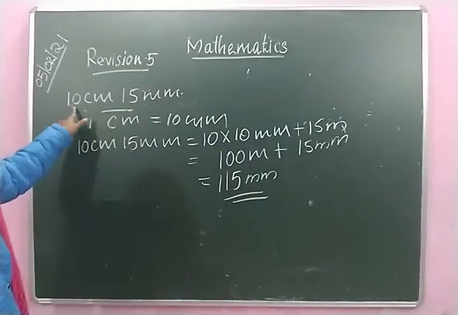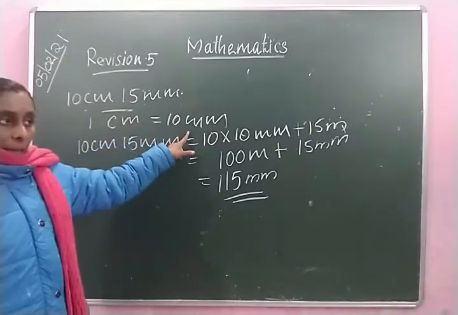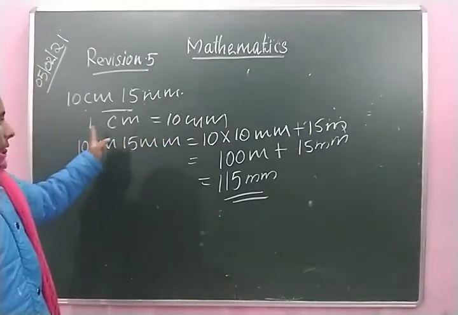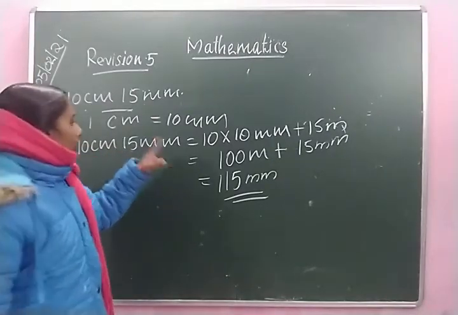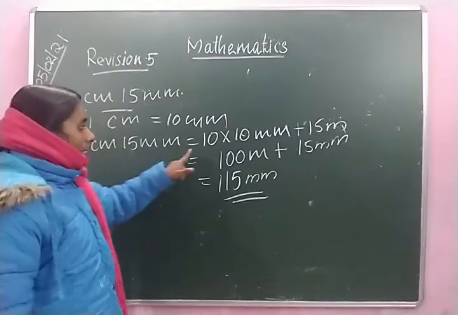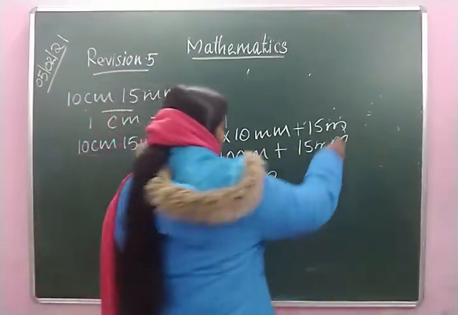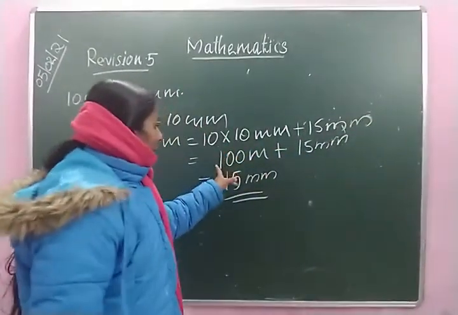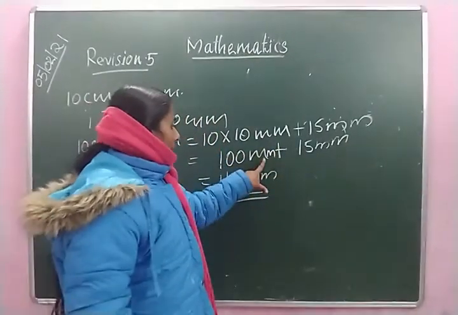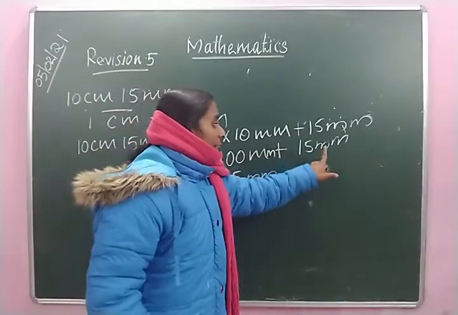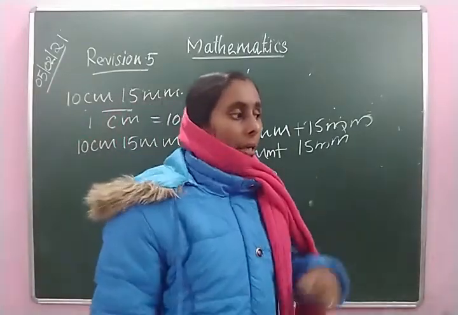Here once again, 1 centimeter is equal to 10 millimeter. 10 centimeter and 15 millimeter is equal to, first we have to convert this 10 centimeter to millimeter. 10 multiplied by 10 millimeter plus 15 millimeter is equal to 100 millimeter plus 15 millimeter, is equal to 115 millimeter.